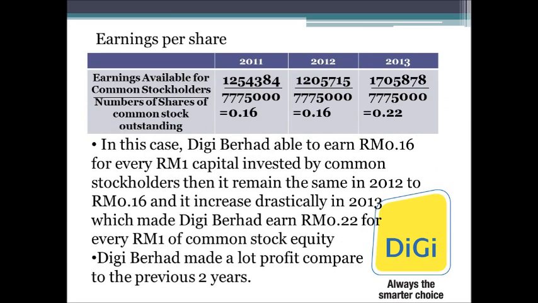And next is earnings per share. Earnings per share represents the amount of company profit earned during the period for each outstanding common stock, and it indicates the company's profitability. So in this case, in 2013, it reached 0.22 cents for every 1 ringgit of their common stock equity. And in this case, Digi Berhad actually made a lot of profit compared to the previous 2 years.